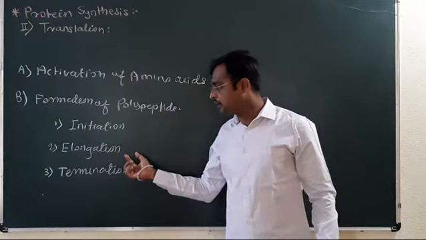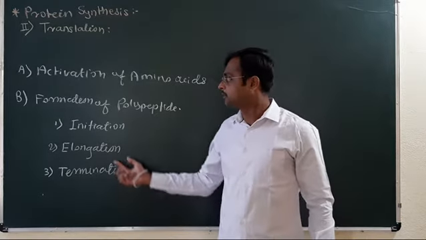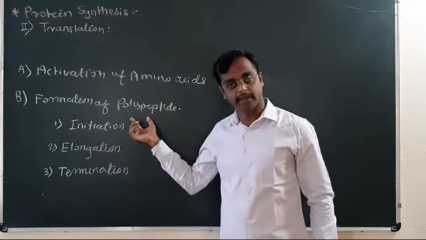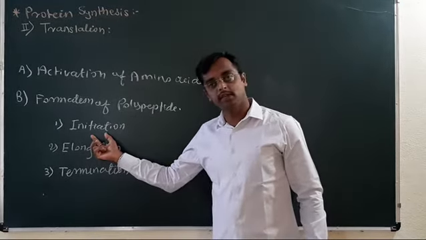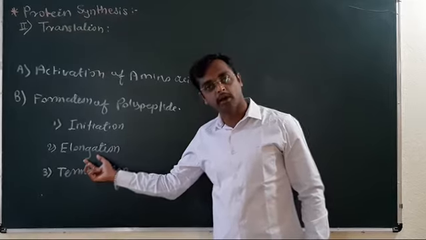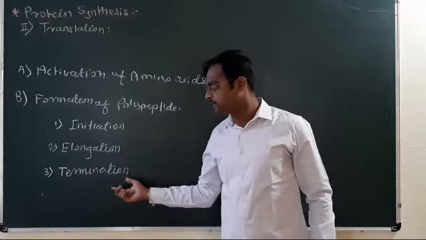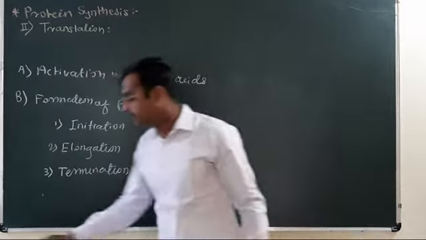The formation of the polypeptide chain takes place with these three steps. Let us study one by one.